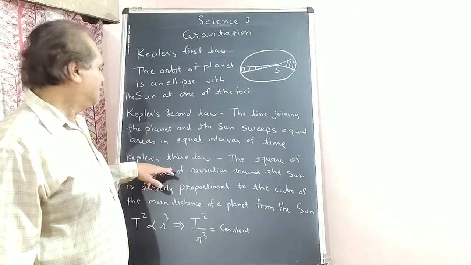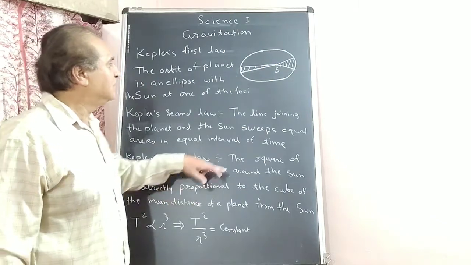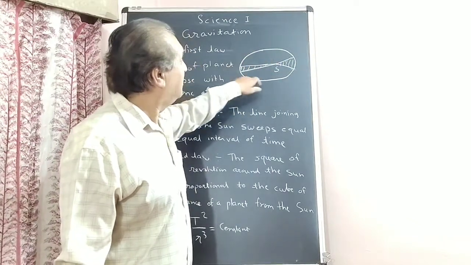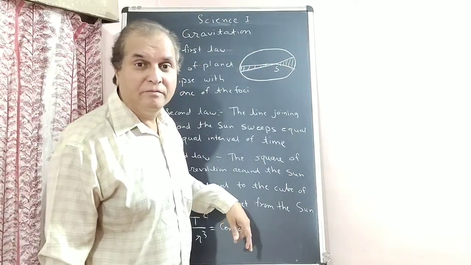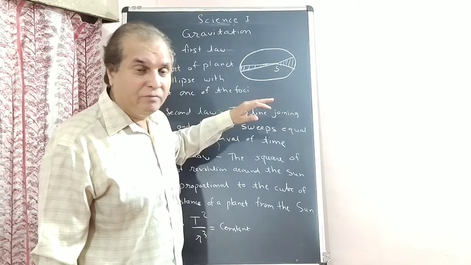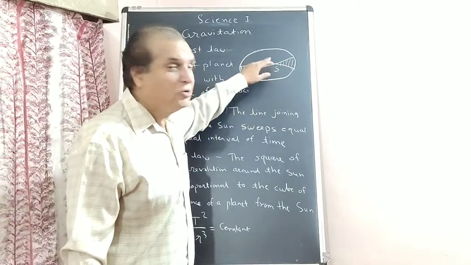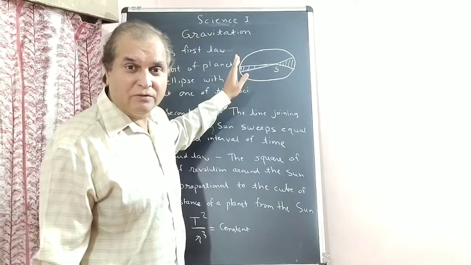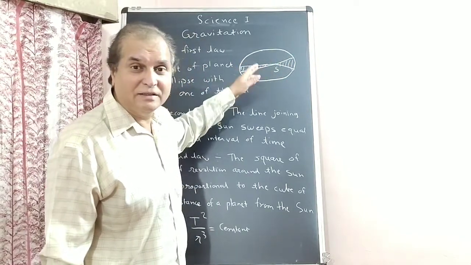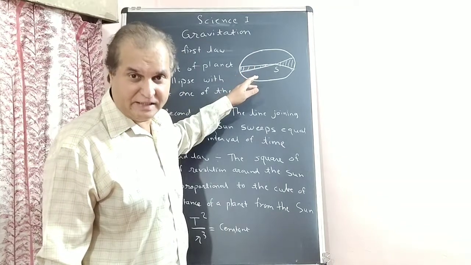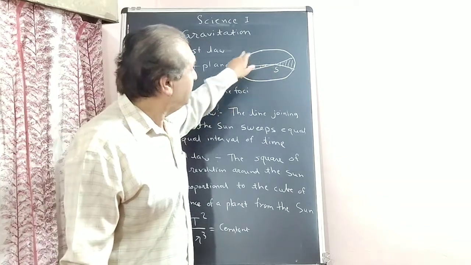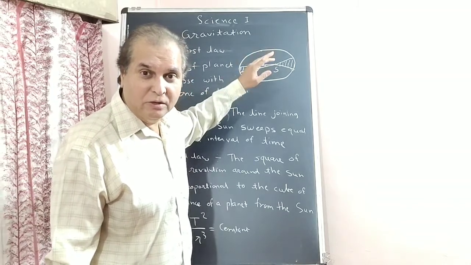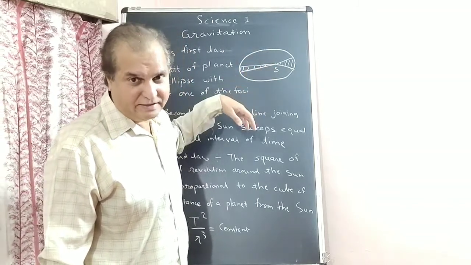Kepler's third law: the square of the period of revolution. The time taken to complete one revolution is called the period. The square of the period is directly proportional to the cube of the distance, but every time the distance is different. So we calculate the average distance, which we call the mean radius.